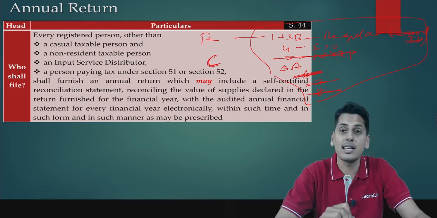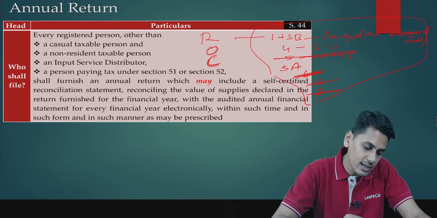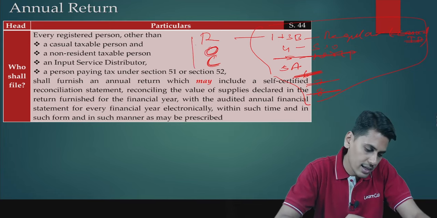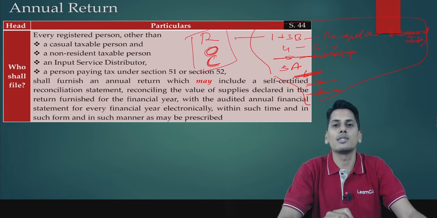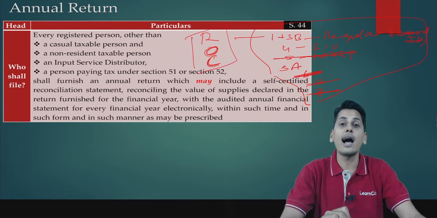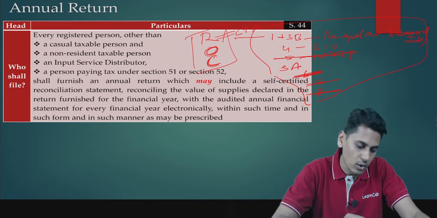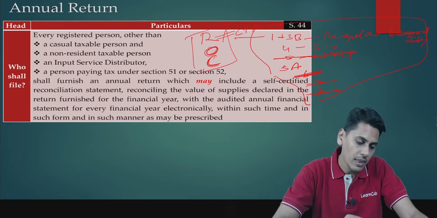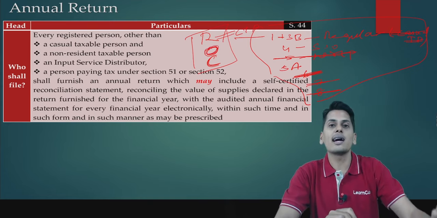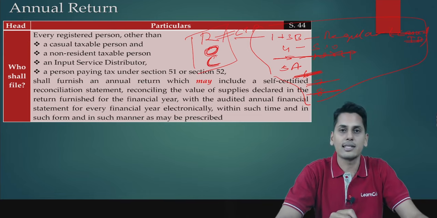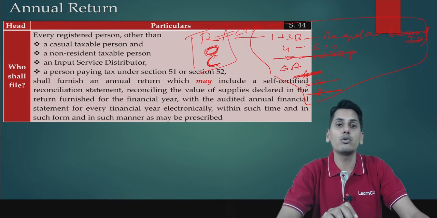And then you have GSTR 5A, that is an OIDAR person who is sitting outside India and making supplies to a person who is a non-taxable online recipient. So therefore friends, the equation forms ROC. Who should file annual returns? ROC should file annual return, and in this case, this R would not include a casual taxable person. Regular persons other than casual taxable person, a person supplying OIDAR services from non-taxable territory to an NTOR, and a composition taxable person. ROC are the persons who are supposed to file annual return.